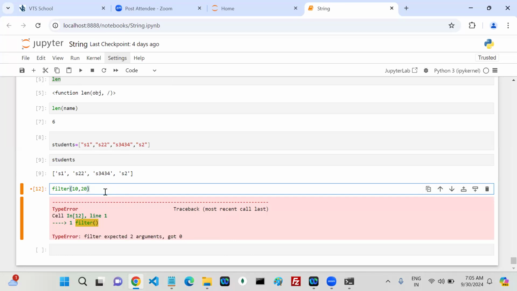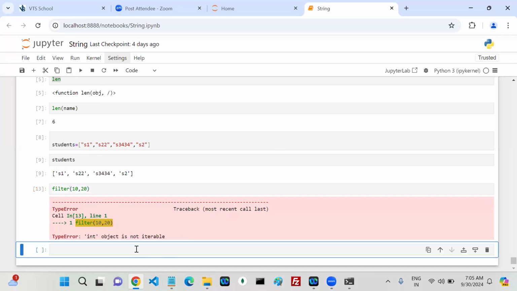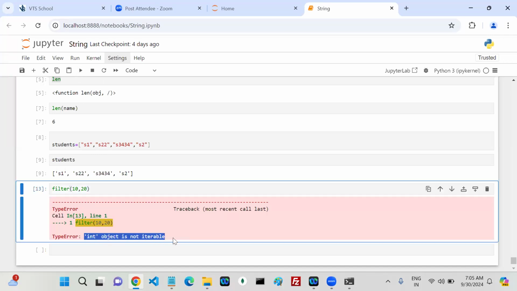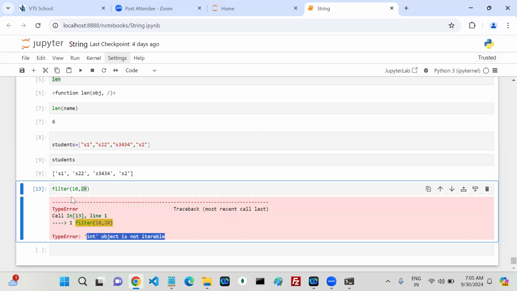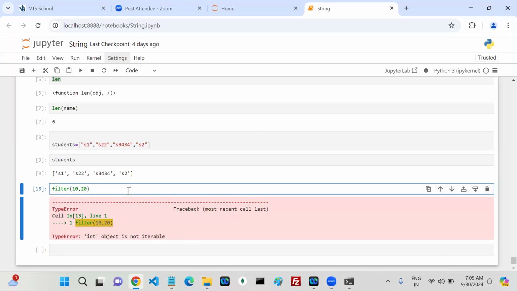Int is not callable. It is not first, it is not check for the 10, we already discussed it. Okay, int object is not iterable. Now you can say first one is like integer, second one is also integer. This message is represented the first one, second one. That is the confusion, right?